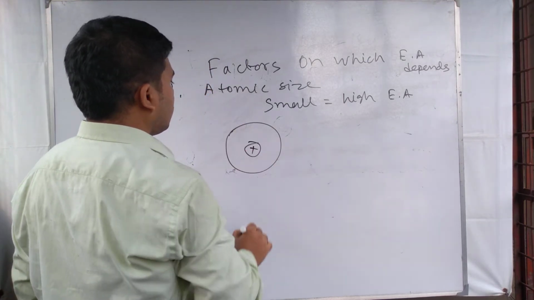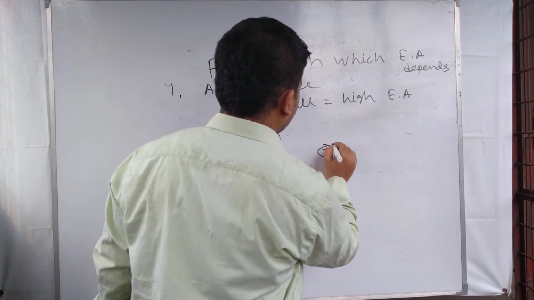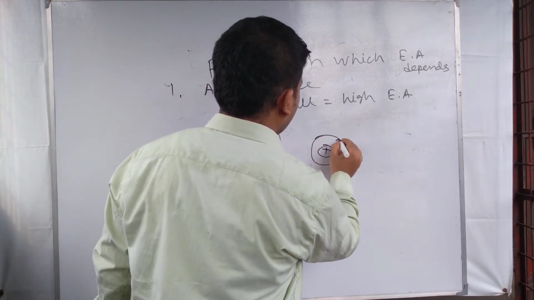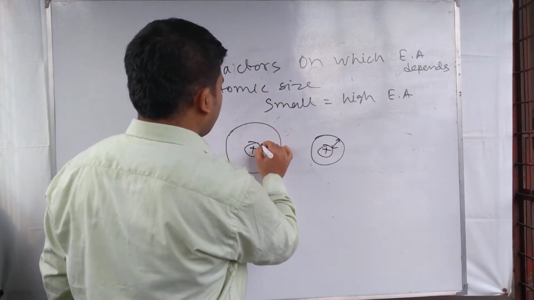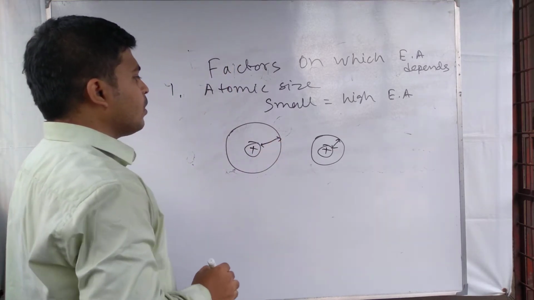Suppose this is a large atom and this is a small atom. Look at the distance between the outermost shell and the nucleus.